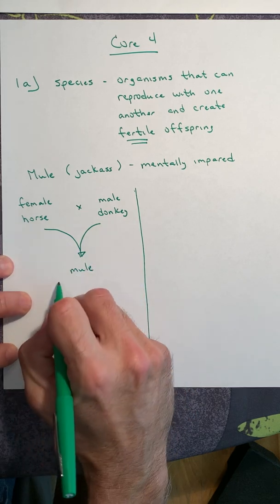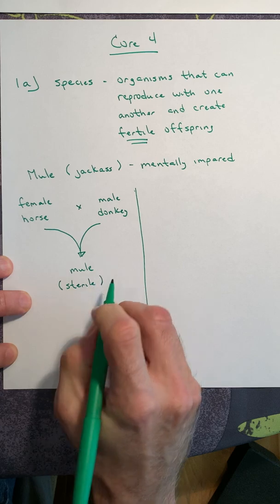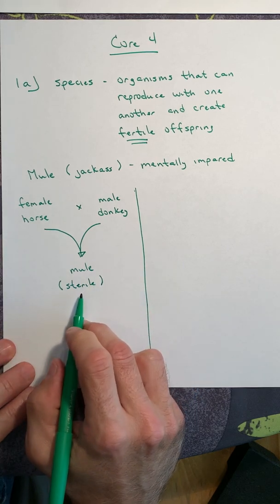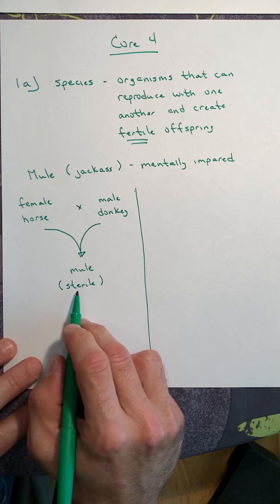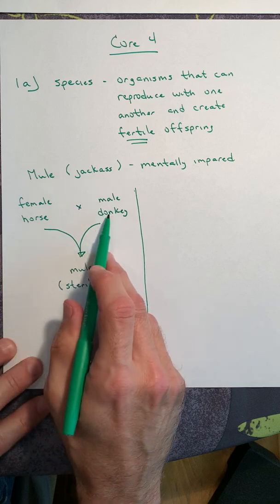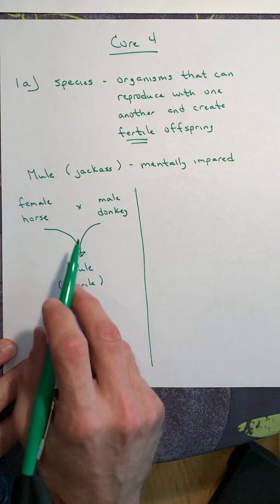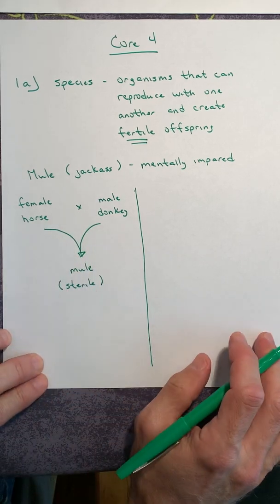So the mule, though, is sterile, does not produce ova, does not produce sperm, and therefore cannot reproduce. Okay? So therefore, by definition, the horse and the donkey, even though they can mate and produce offspring, are considered two separate species.